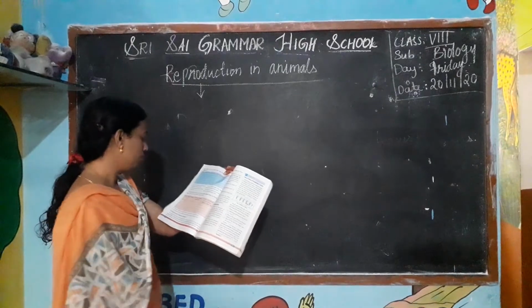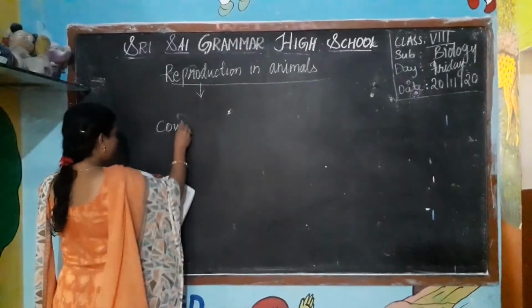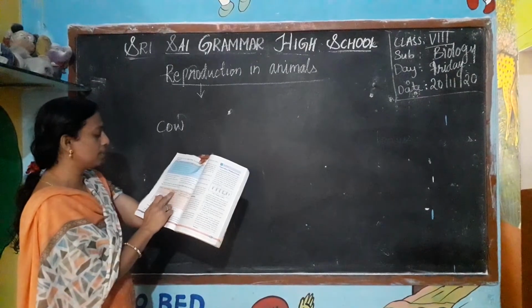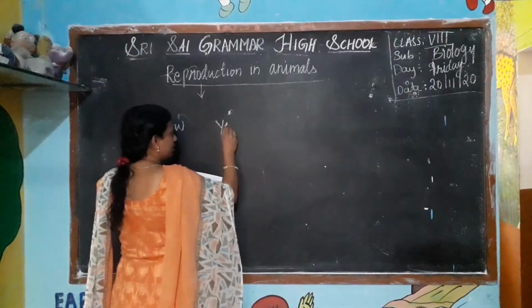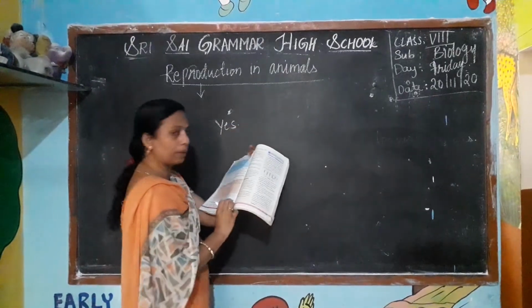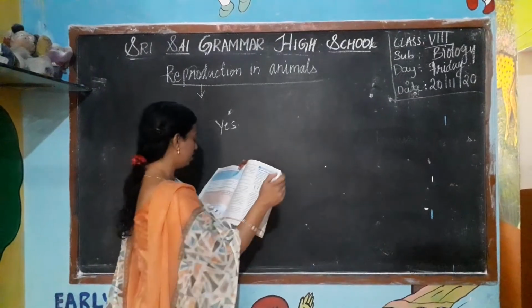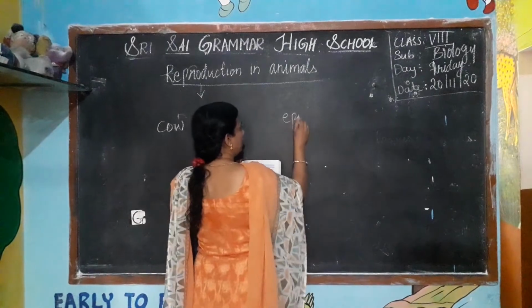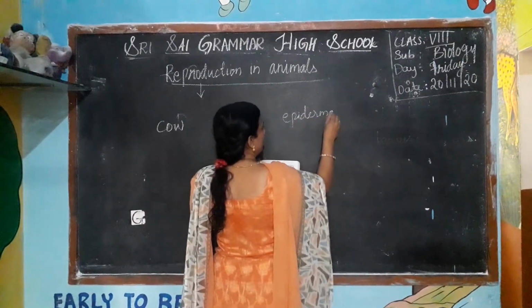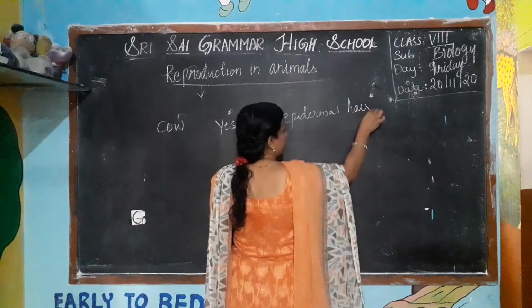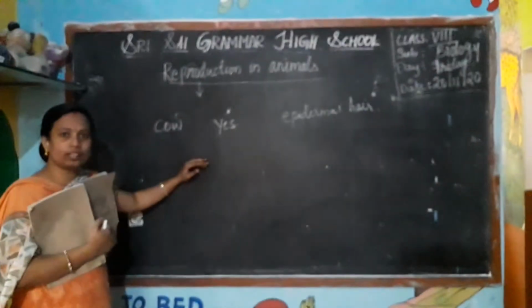See here, they have given some examples to you. Cow: write the name of the animals and the presence of external ears. They have the external ears. Yes. And the presence of epidermal hair on the skin or feathers on their wings. They have the epidermal hair, the small hair on their bodies.